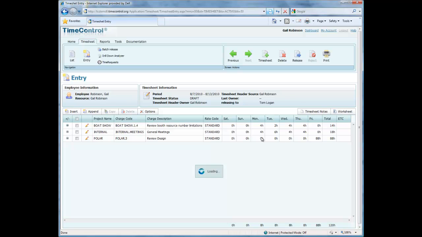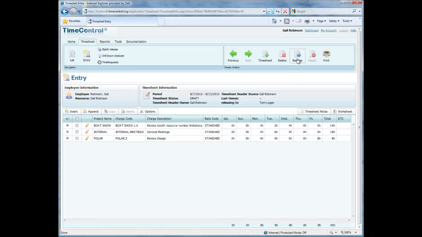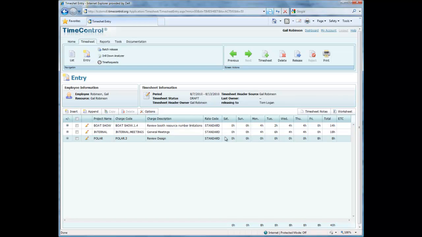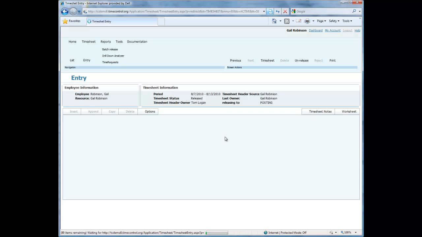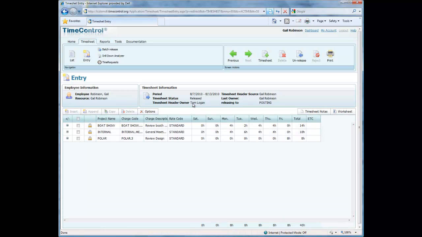In this case, let's go back and change this information to say we want really only 8 hours there, and we'll save that by clicking the little save button. And now we have a 40-hour timesheet, and we'll go release that now to Tom. Yes, we want to release that. TimeControl checks the validation rules, and in this case finds out that the rules have all been passed, and the owner of that timesheet is now Tom Logan. Gail was the last owner. We'll let it load that up.